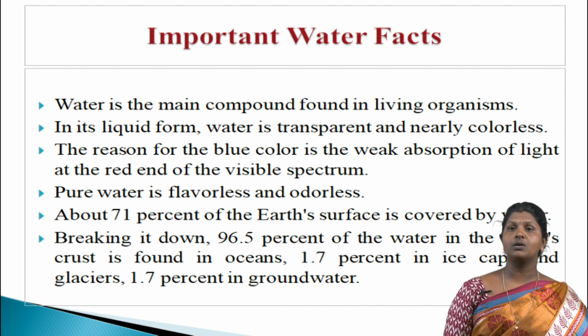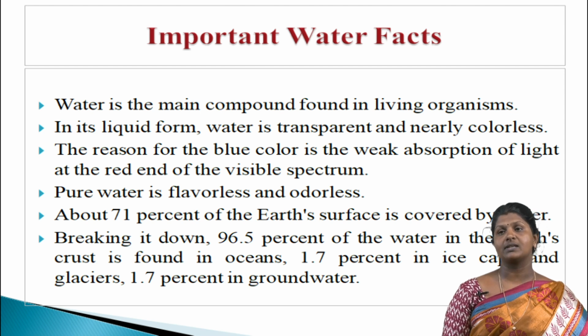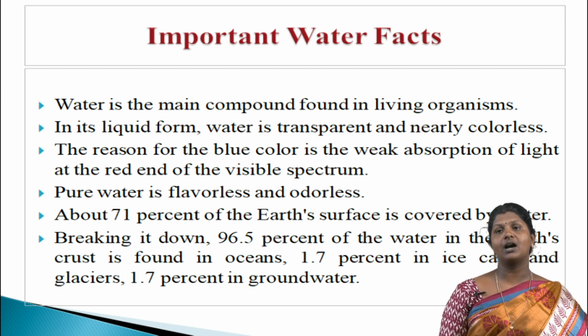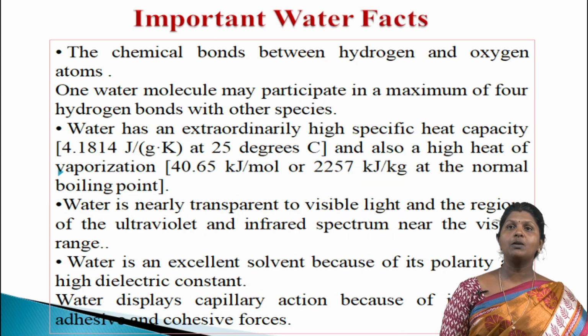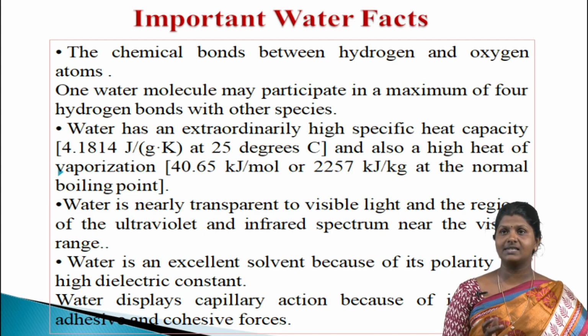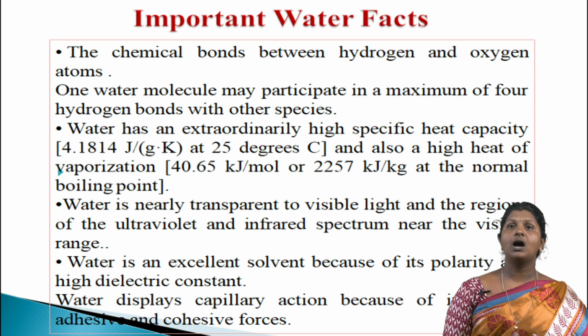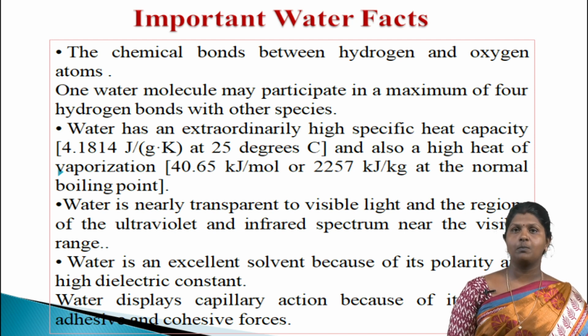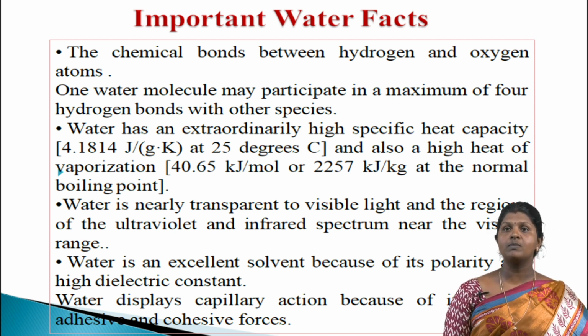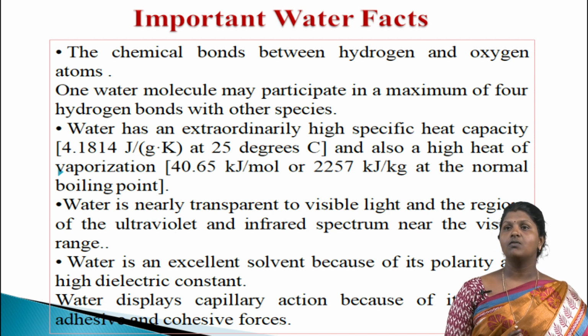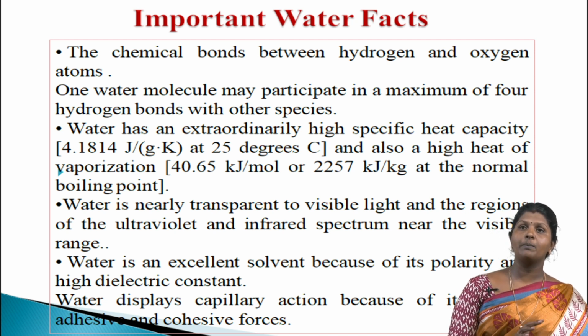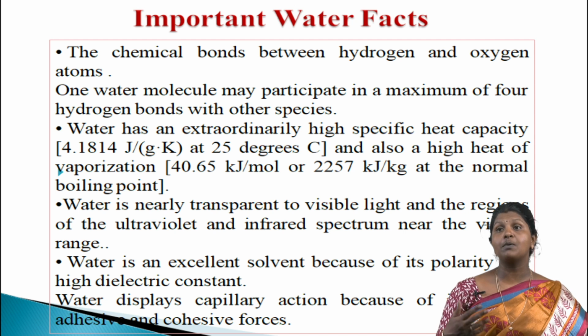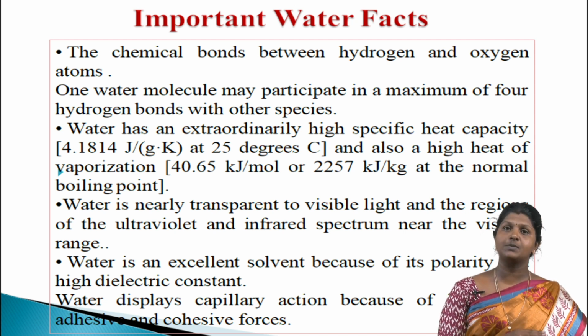Water is the third most abundant molecule in the universe after hydrogen gas and carbon monoxide. The chemical bonds between hydrogen and oxygen atoms in a water molecule are polar covalent bonds. Water readily forms hydrogen bonds with other water molecules. One water molecule may participate in a maximum of 4 hydrogen bonds with other species.